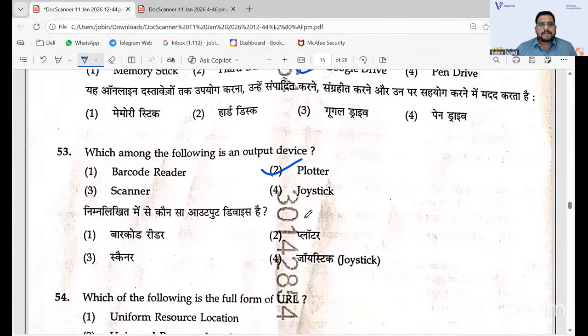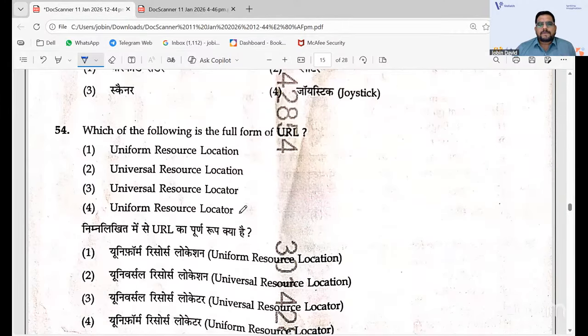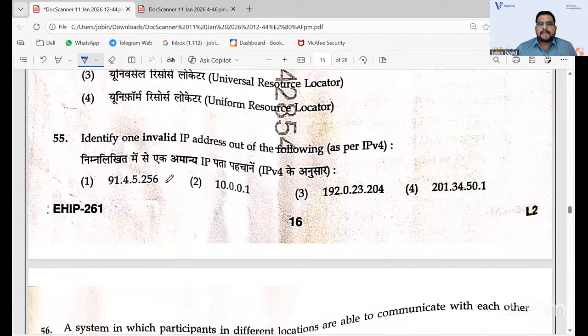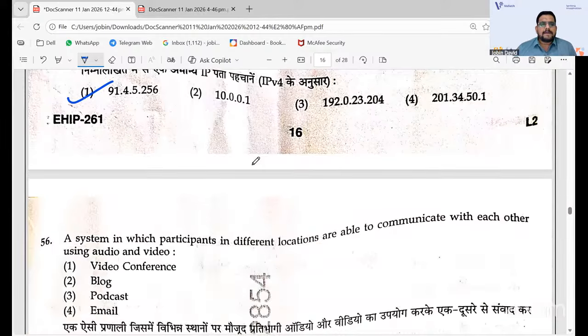It is there repeatedly: URL, you know, Uniform Resource Locator. We have already covered the full forms and all. I told you to study URL, so definitely they have asked it. So, Uniform Resource Locator. The invalid IP address out of the following is 91 point dot. That is the answer that is given. So that is the invalid IP address.